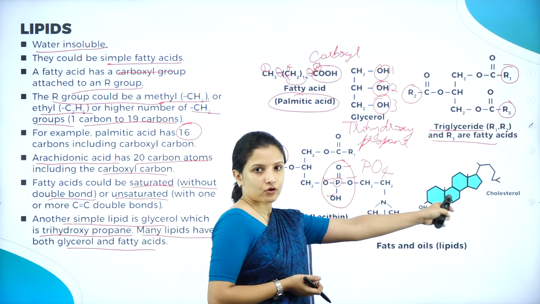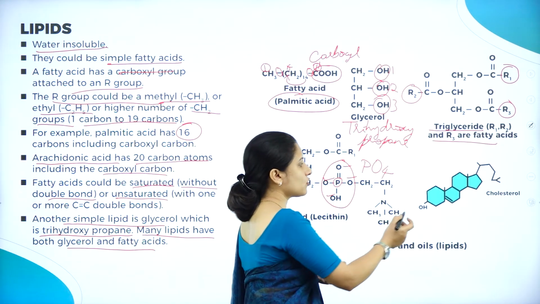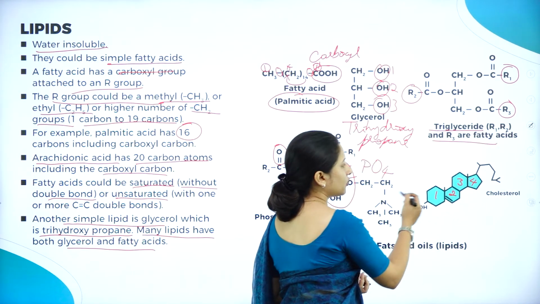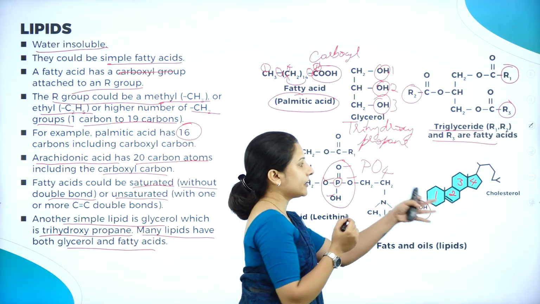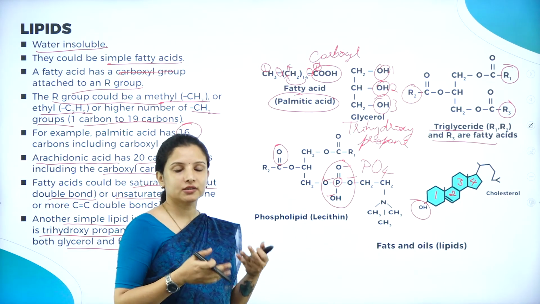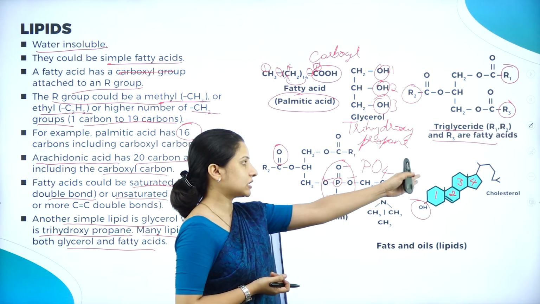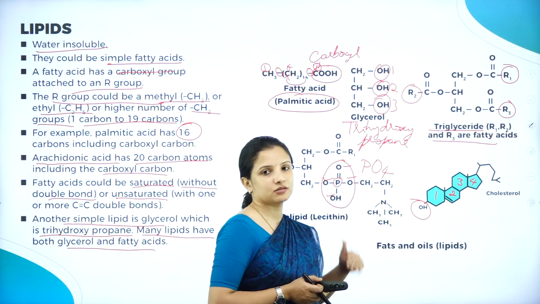So next, coming to cholesterol. Cholesterol has a completely different structure wherein it has 4 hydrocarbon rings: 1, 2, 3, 4, and one of the hydrocarbon rings is attached with a hydroxyl group. The main function of cholesterol is to synthesize various hormones as well, and the structure is also completely different. So by looking at the structure, I can easily say that this is cholesterol.